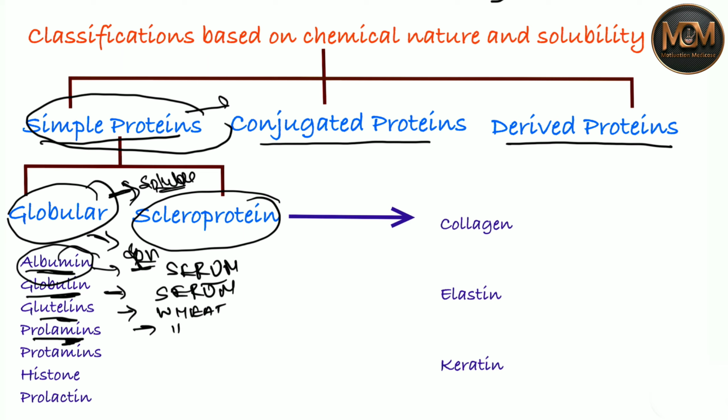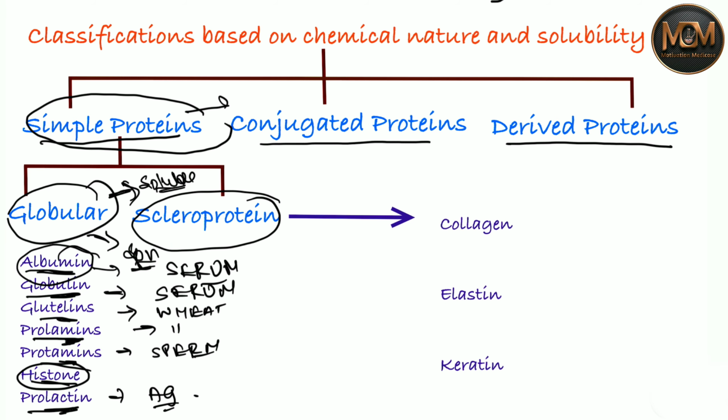Protamines are found in sperm. And histone, as you know, where it is present, as I told you before, and you have also studied histone in the chapter on DNA in previous classes. The last one is prolactin, which you can see in agglutinin as well. So these were the globular proteins.